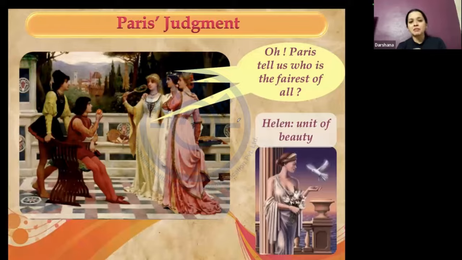Helen's beauty became another reason. When Paris saw Helen, he fell in love with her, and Helen's beauty became the unit of beauty. So when you say someone's got Helen's beauty, it means they are extremely beautiful. So whatever you see right now on the screen are phrases derived from Greek mythology, that essentially have their origins in it.